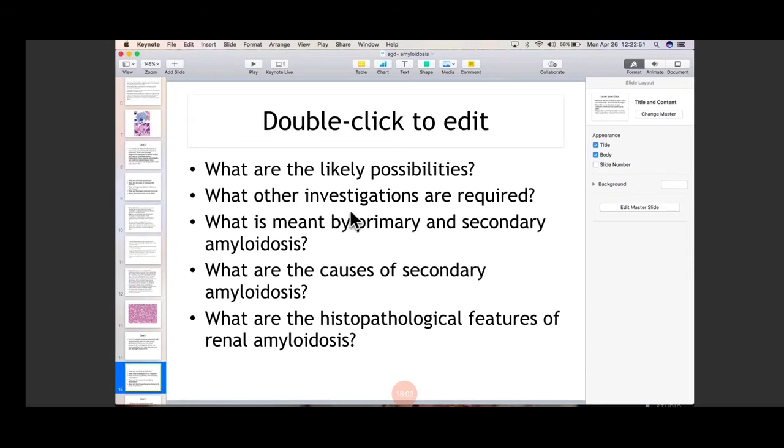What other investigations are required? Yes. What are the special tests that you perform for the diagnosis of amyloidosis? Yes, anybody? Congo red stain, very good. Apart from Congo red stain, name other two stains. Any other two stains?